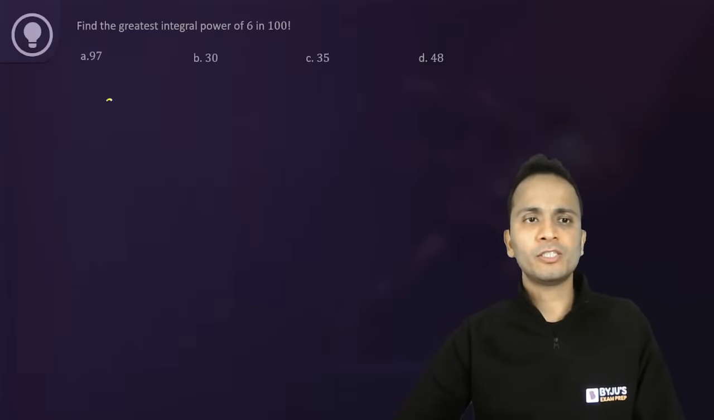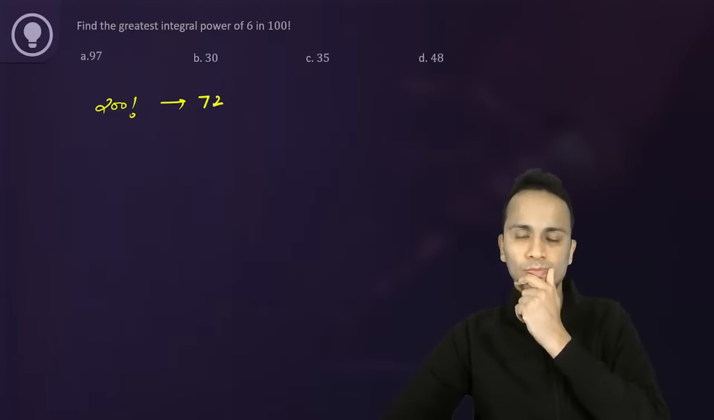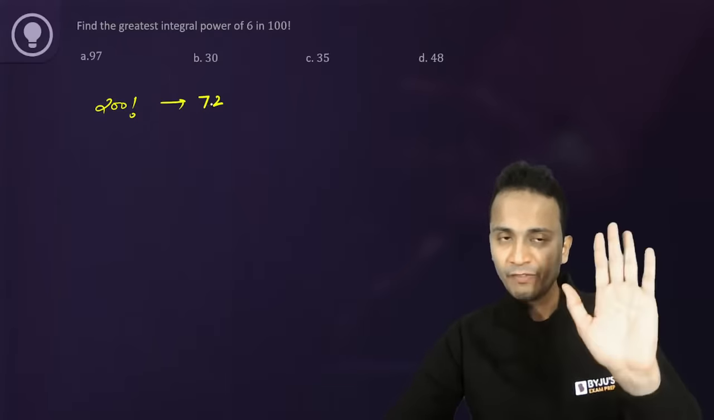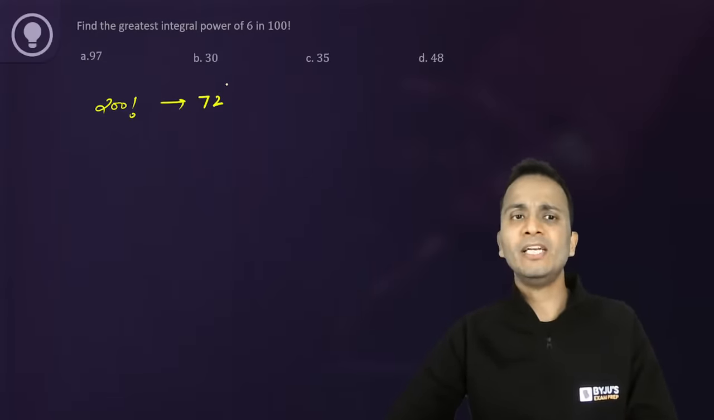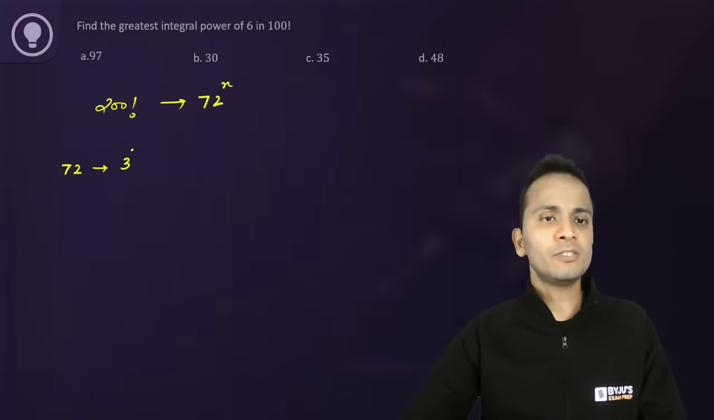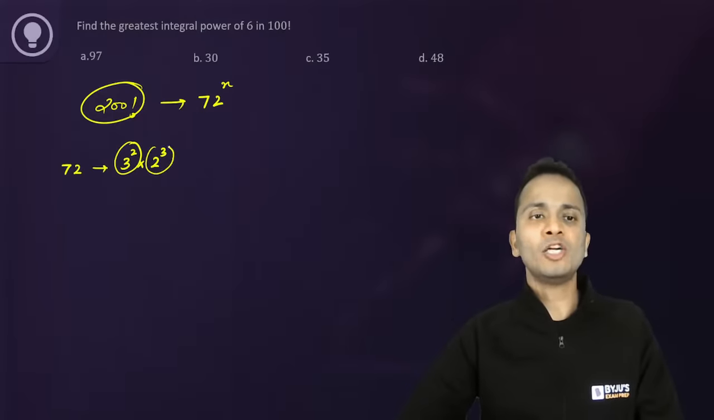So let's say the question is 200 factorial and we need to find out the power of 72. चलो देखते हैं कौन सबसे जल्दी आंसर देता है. So 200 factorial and I need to find out the power of 72. Now 72 is not a prime number. I can write 72 as 3 square into 2 cube. So in 200 factorial, I'll be looking at the power of 3 square and 2 cube.